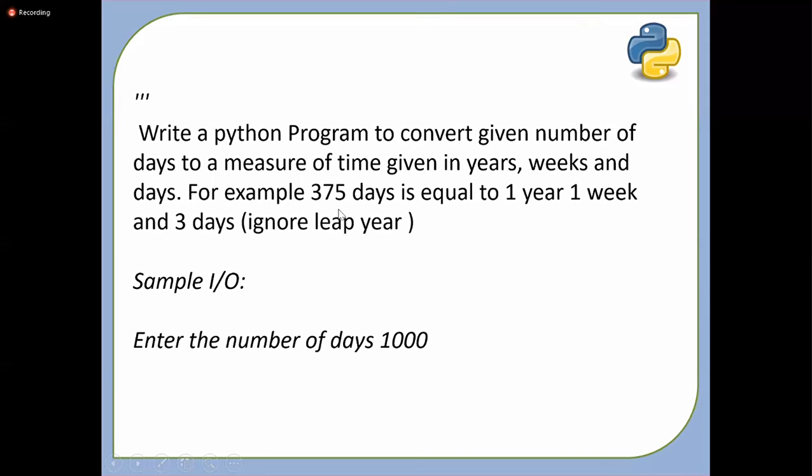I hope you got it now, Shikawat. That should be your output. If you enter 375, it should tell you in 375 there is 1 year, 1 week, and 3 remaining days. Okay. So tell me now, for 1000, how many years, how many weeks, and how many remaining days? If you can answer it correctly, it means you, because I told you about the proverb, if you understand the question, it means you have already solved 70-80% of the problem. You just need to implement it.